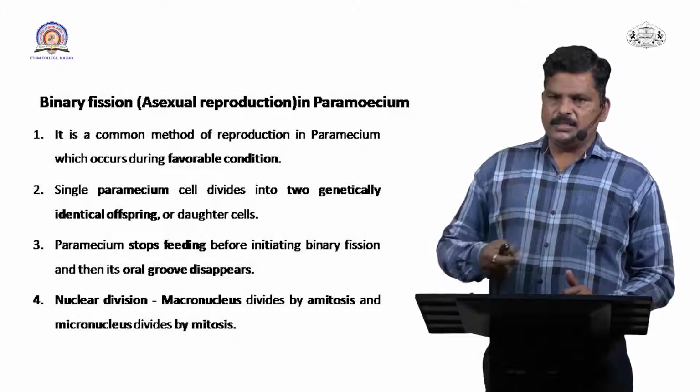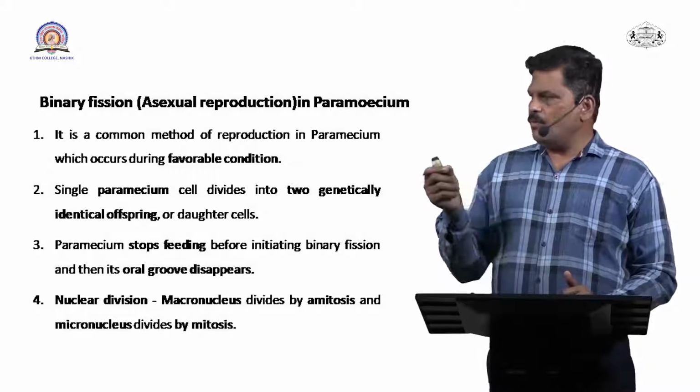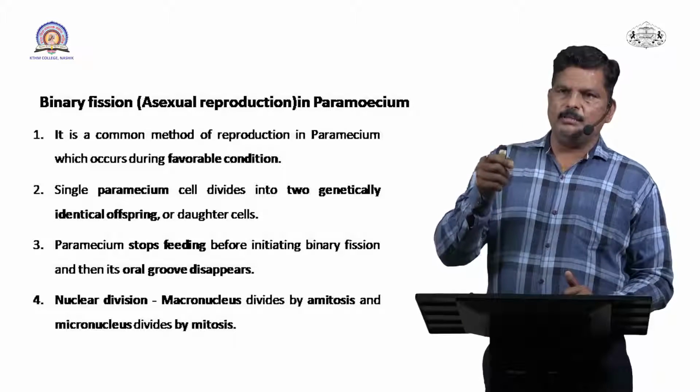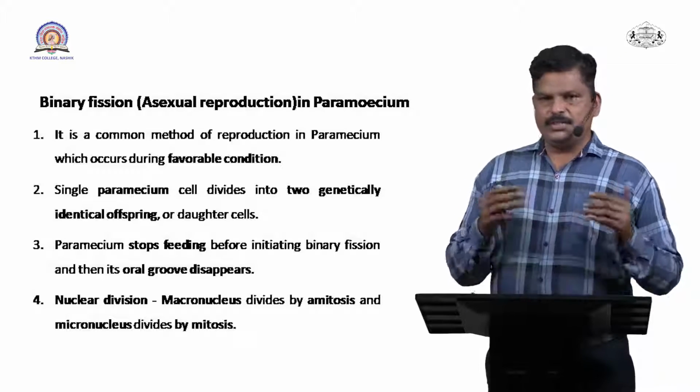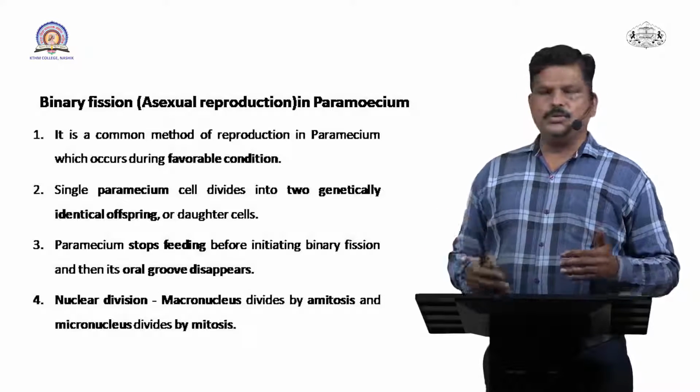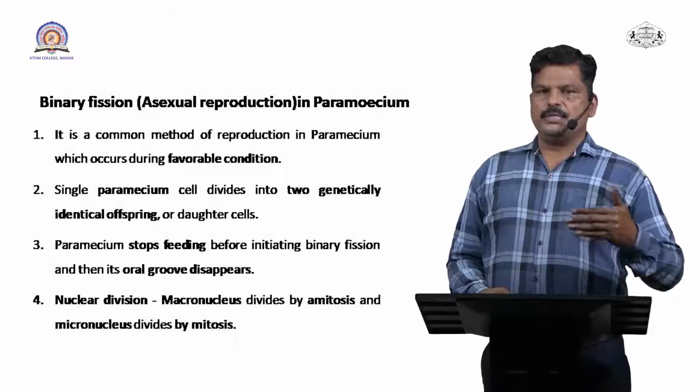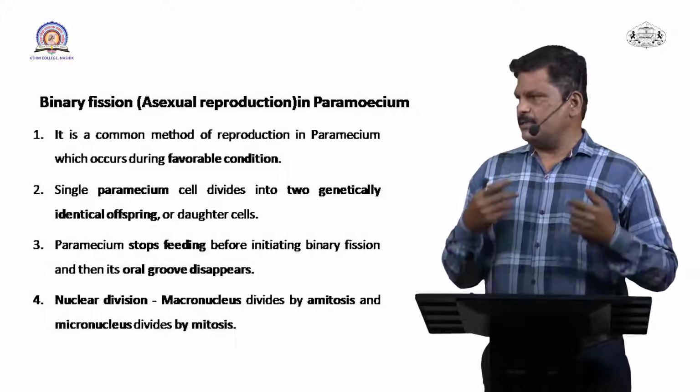And at the start of binary fission, whatever oral groove is there on the pellicle disappears. So after feeding stops and the oral groove disappears, the mode of asexual reproduction, that is binary fission, will start.